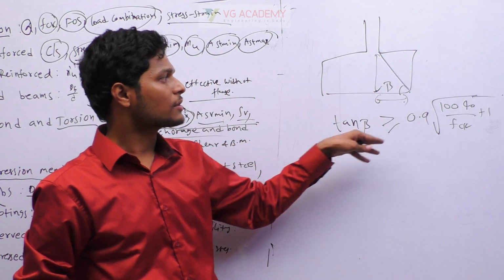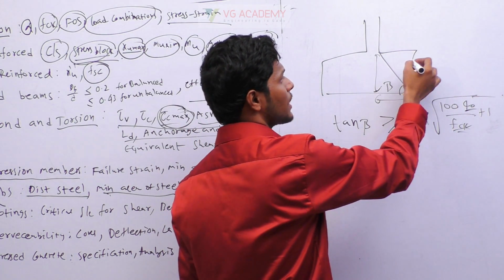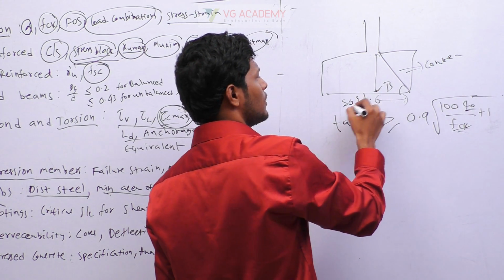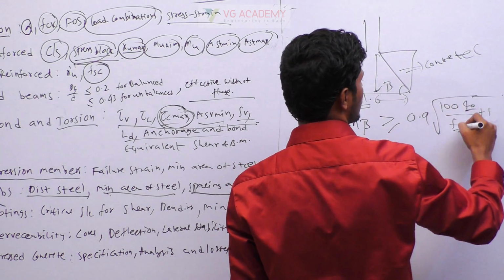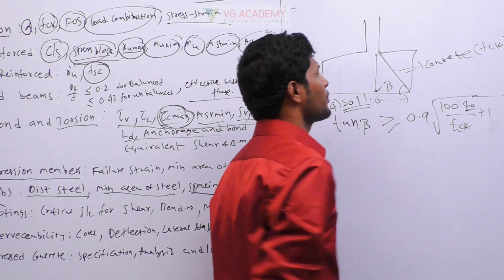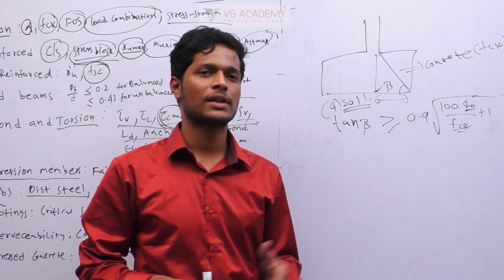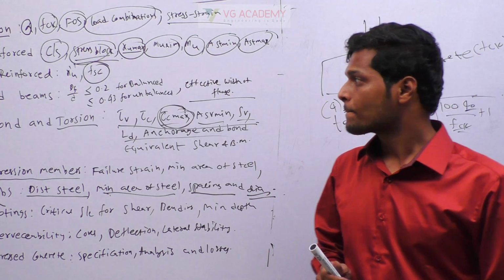So if you substitute in this formula, here q0 is the bearing capacity of the soil, fck is the grade of the concrete. So this is concrete whatever you have, and here you will have soil. Okay, so the soil will have bearing capacity and concrete will have fck. Depending on the grade of the concrete we are using for the foundation and the bearing capacity of the soil, you can decide the approximate depth. Okay, this is one important formula.